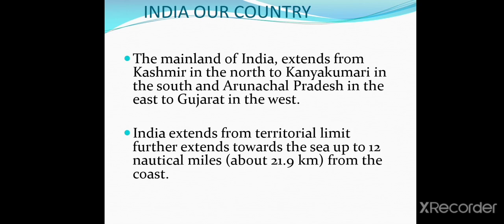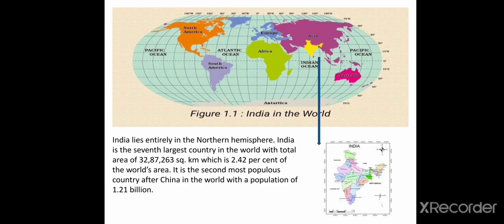The mainland of India extends from Kashmir in the north to Kanyakumari in the south, and from Arunachal Pradesh in the east to Gujarat in the west. India's territorial limit further extends towards the sea up to 12 nautical miles, about 21.9 km from the coast. India lies entirely in the northern hemisphere.